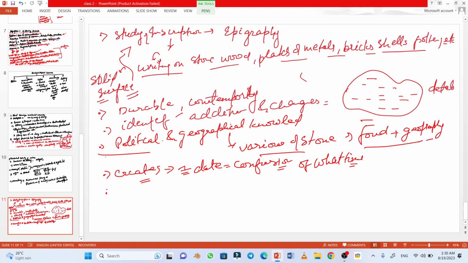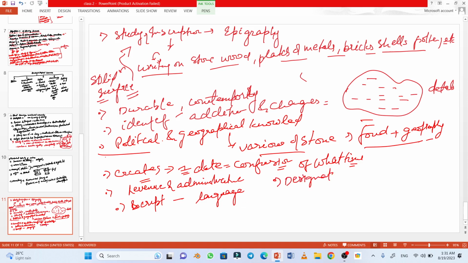So the inscriptions clearly tell us the revenue and administrative work, the script of that time, which script the inscription is written in, what language was used, how officials were designated, the various designations of officials, and land grants. These were the important information we received from the inscriptions.